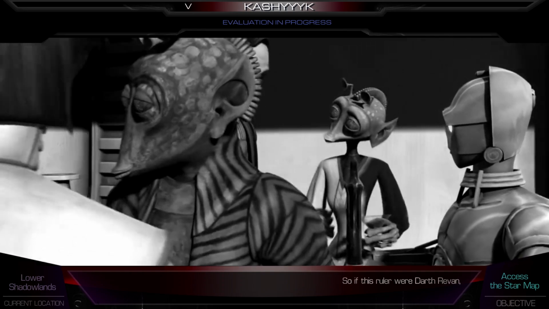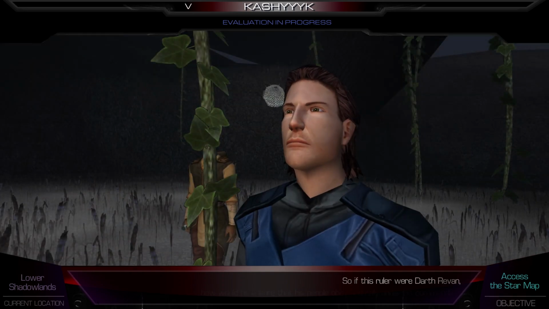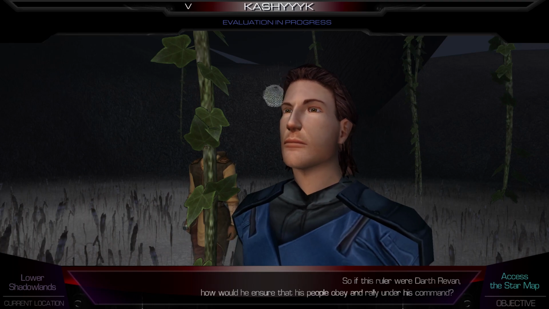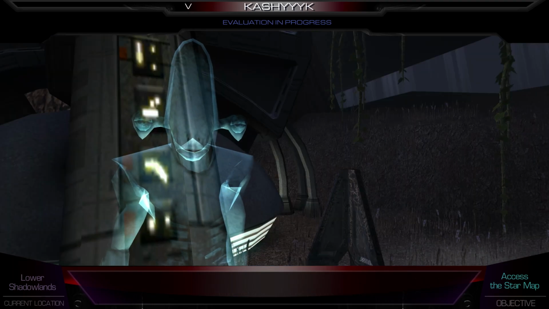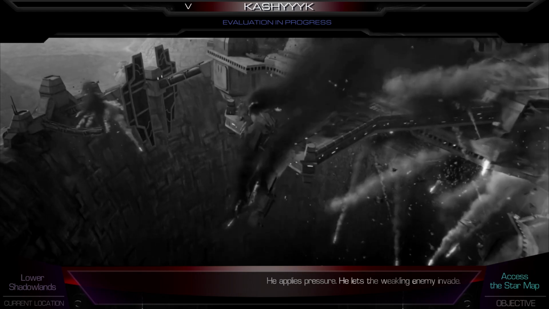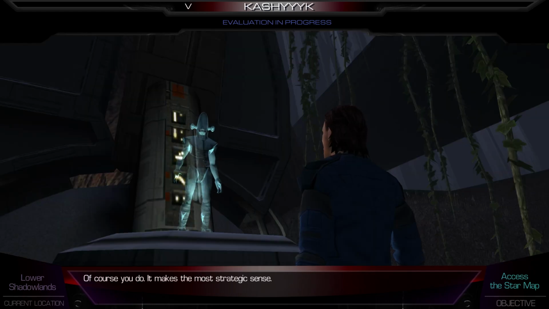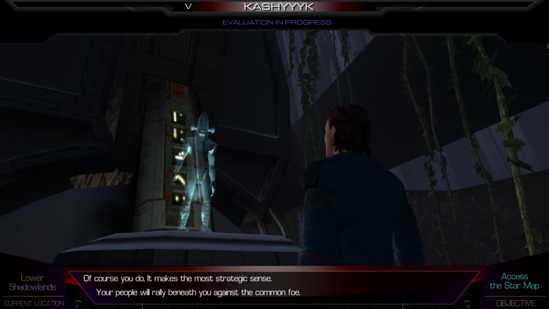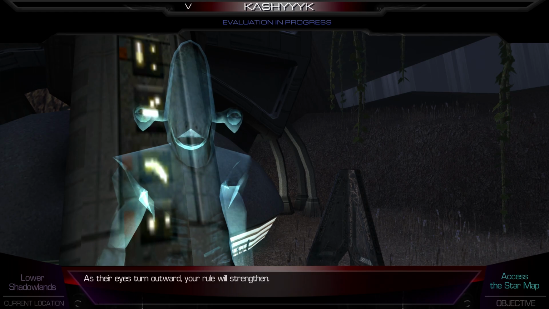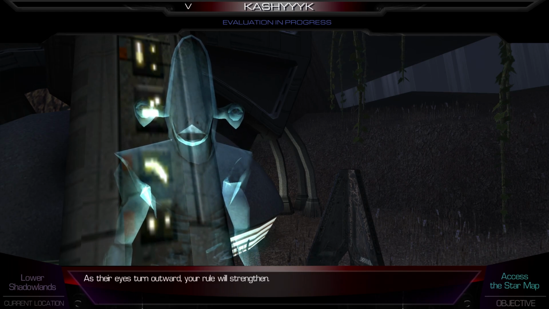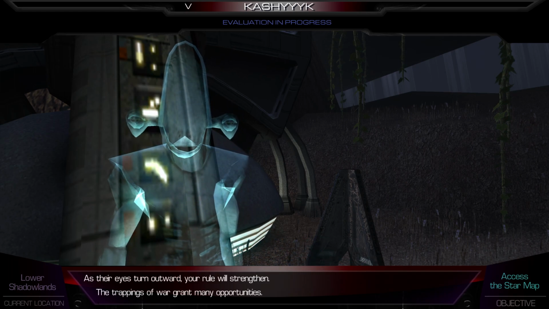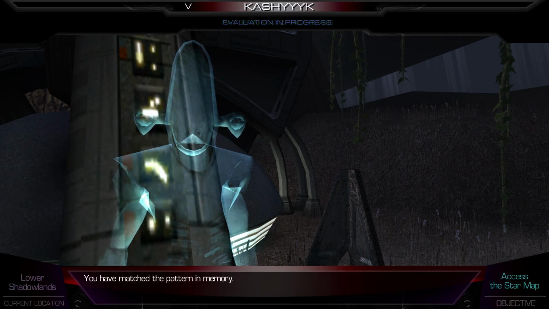So if this ruler were Darth Revan, how would he ensure that his people obey and rally under his command? He applies pressure. He lets the weakling enemy invade. Of course you do. It makes the most strategic sense. Your people will rally beneath you against the common foe. As their eyes turn outward, your rule will strengthen. The trappings of war grant many opportunities. You have matched the pattern in memory.